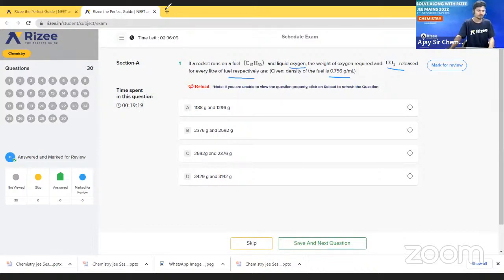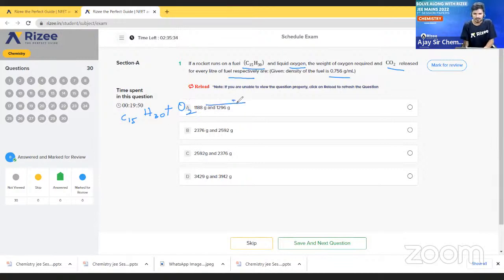Okay, no problem, I'll solve this question. Please listen carefully. First of all, we have to write the reaction, because this is a combustion reaction. Here I am writing C15H30, and it is reacting with oxygen, that means O2.